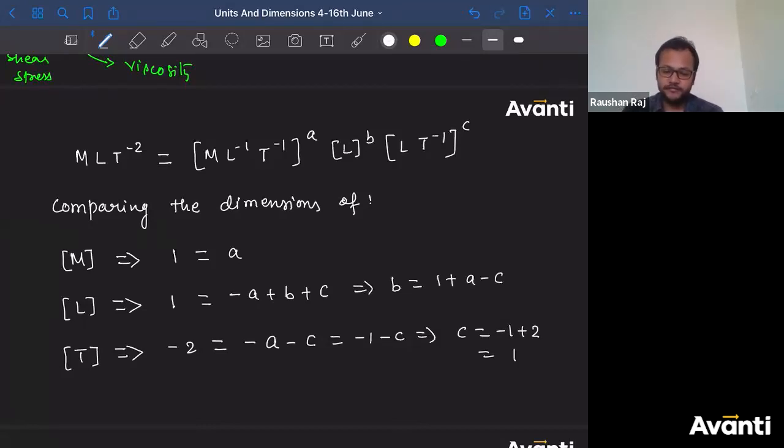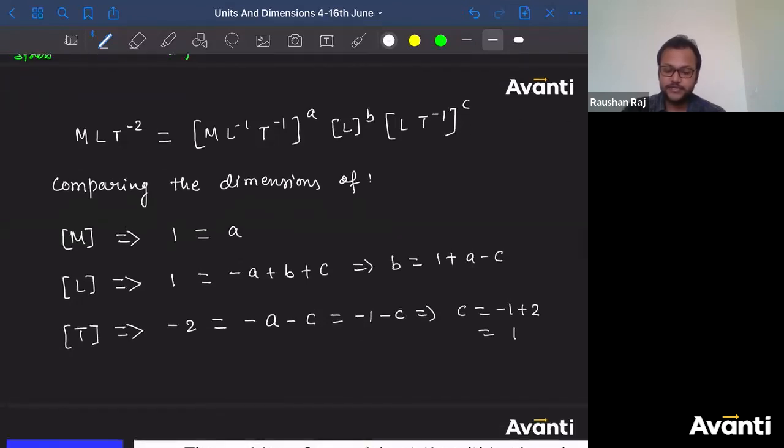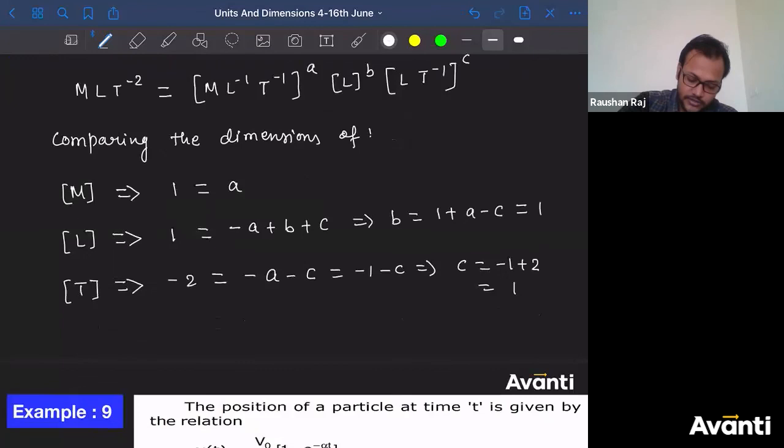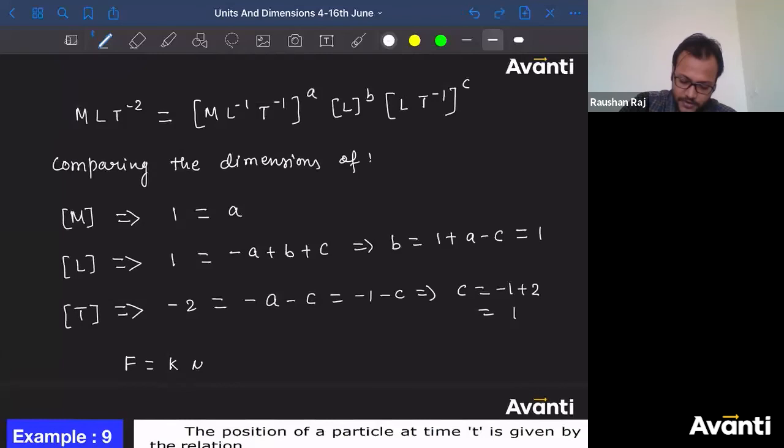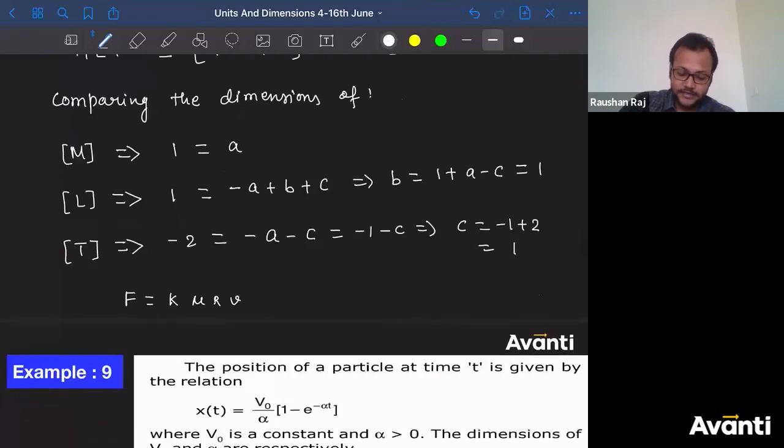So put the value of a as 1 and c as 1. What is the value that you're going to get? 1. So a is equal to 1, b is equal to 1 and c is also 1. तो क्या मिलेगा बताओ? तो force will be written as some dimensionless constant k into eta or mu. तो mu to the power 1 into r to the power 1 into v to the power 1. ठीक है? See, this is nothing but the Stokes law.